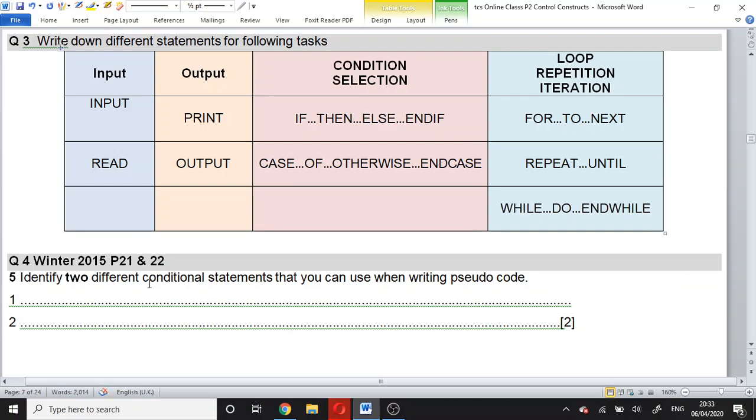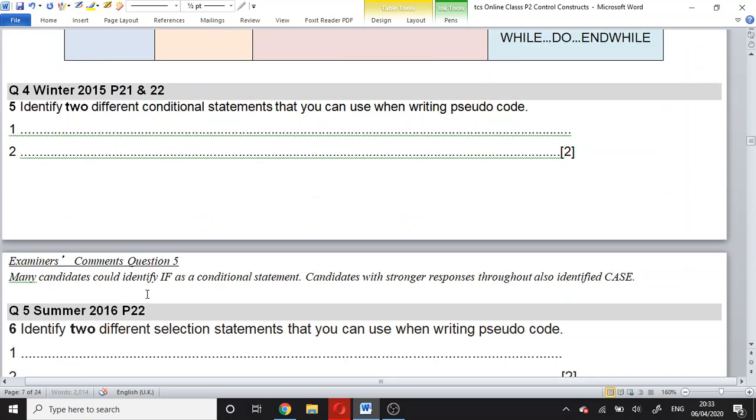These are very important concepts. In winter 2015 a question was set asking you to identify two condition statements. What will you write? If then else and case of otherwise.